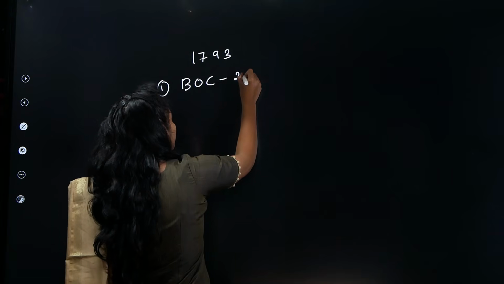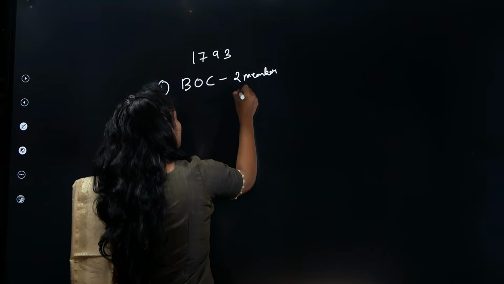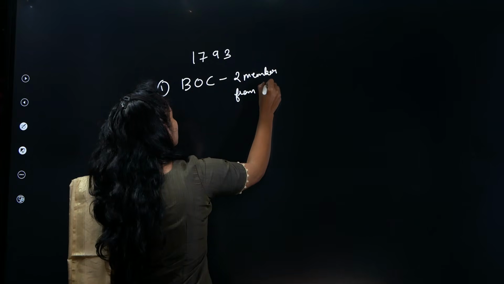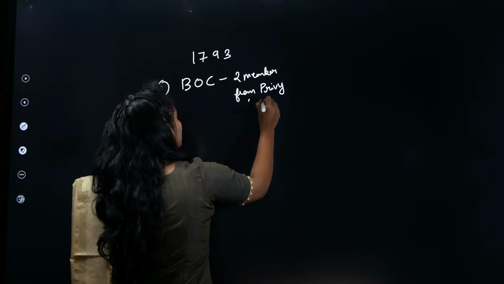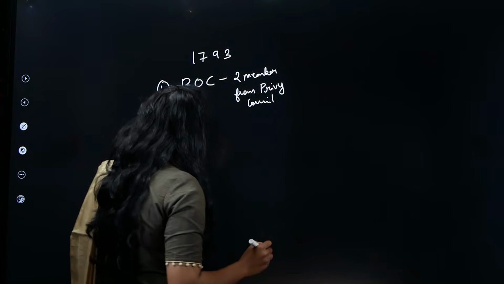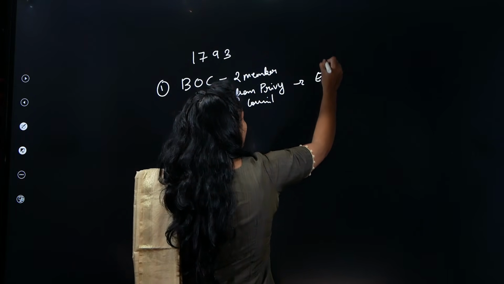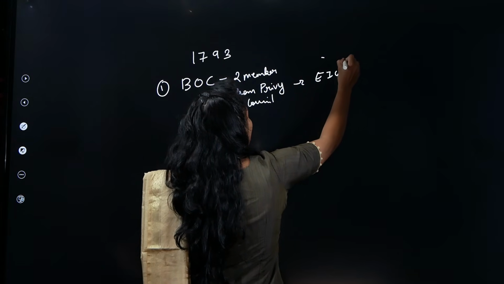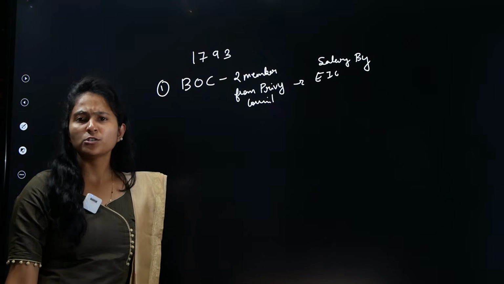Now we have only 2 members from the Privy Council, and their salary will be given by the British East India Company. This is the first important thing.